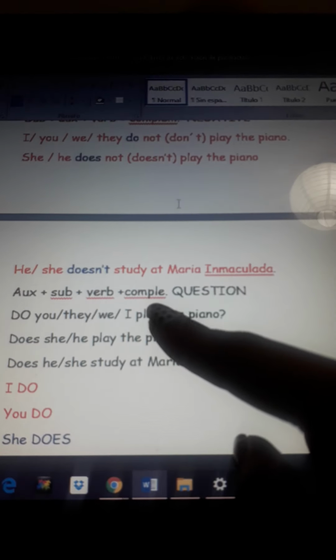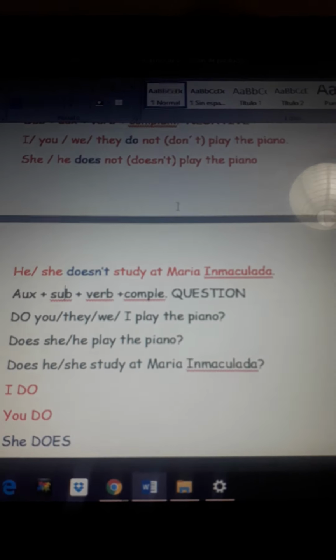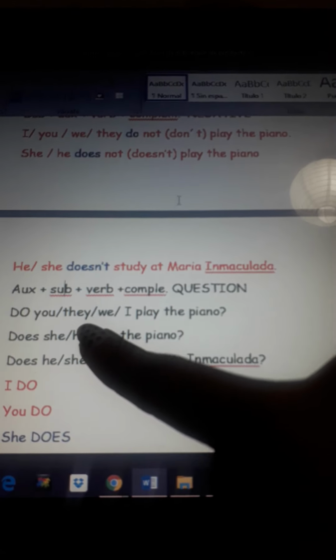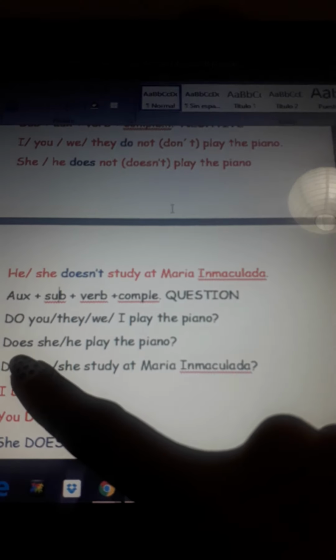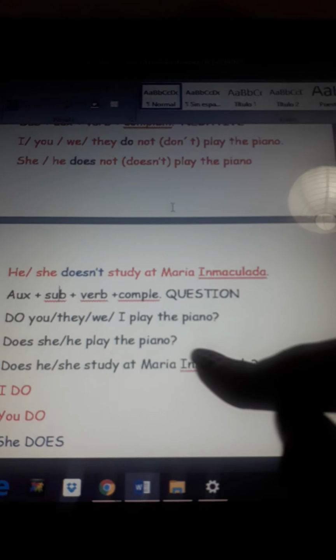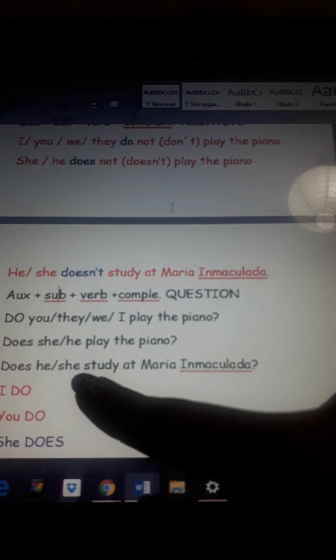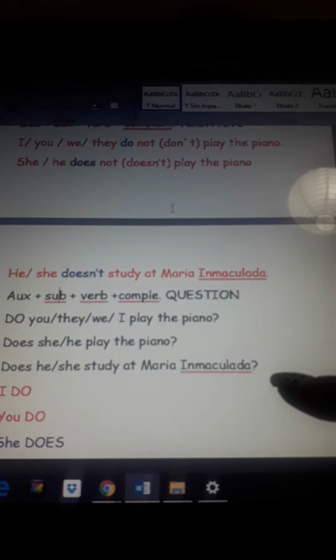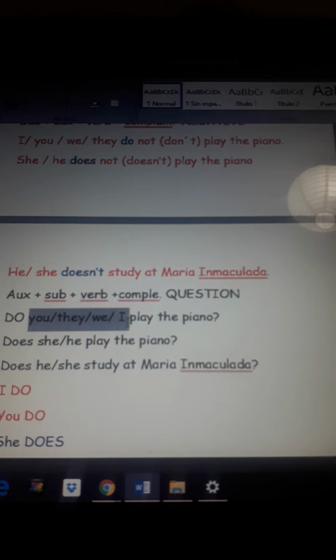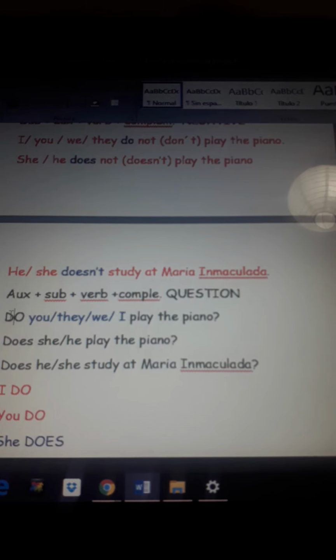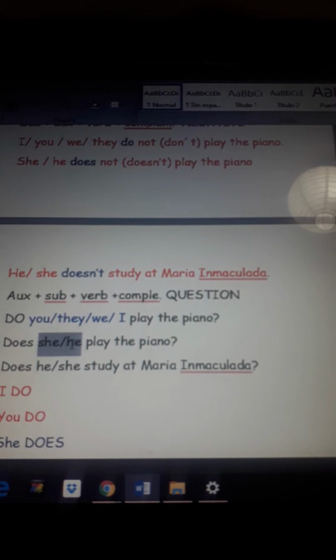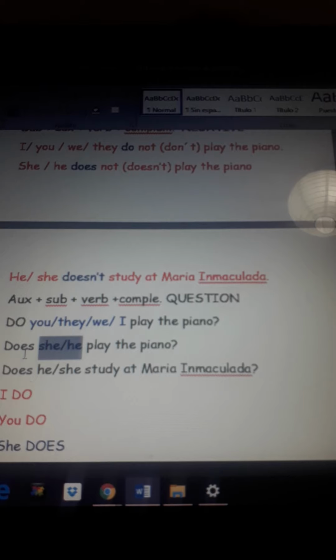Then the verb, and then the complement. That's for a question. So we have, do you, they, we, or I play the piano? Does she or he play the piano? Does he or she study at Maria Inmaculada? If you check for these subjects, we have to use do, and for these subjects, we have to use does.